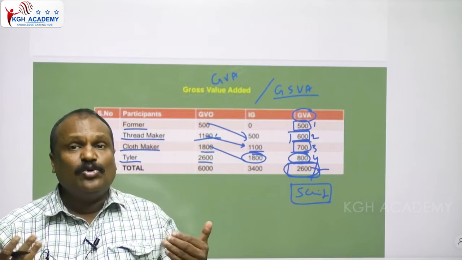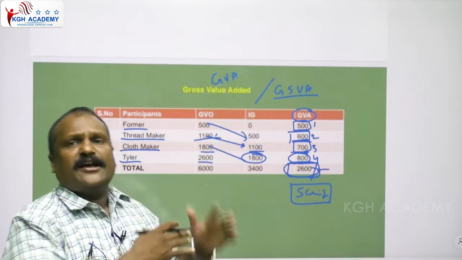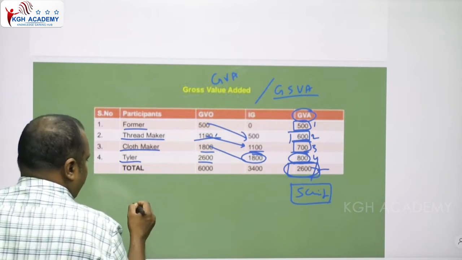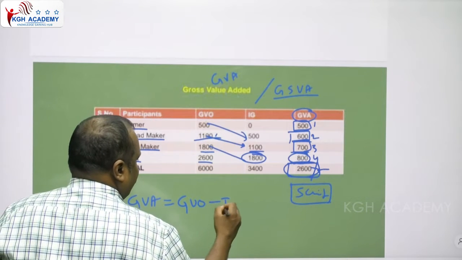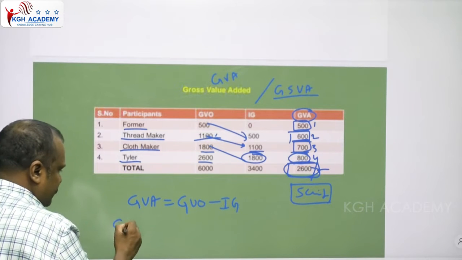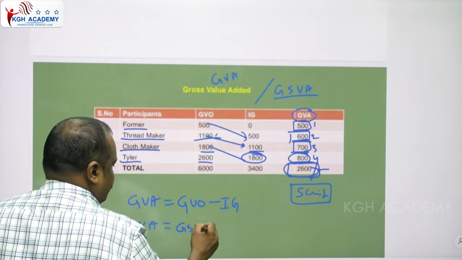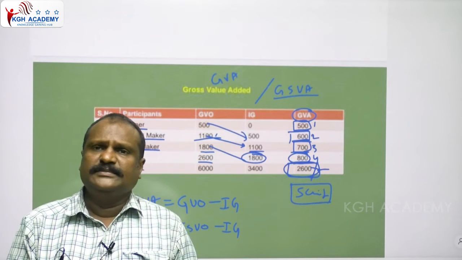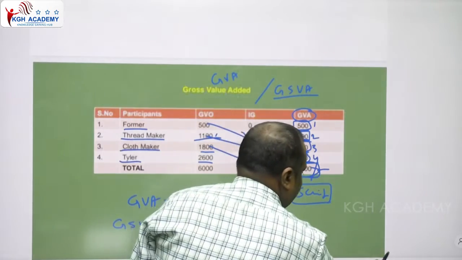And the GVA doesn't include the indirect taxes. Without the indirect taxes, this income is counted. The values are counted. So to get the GVA: GVO minus intermediate goods. Gross value added, or the GSVA: GSVA is equal to GSVO minus intermediate goods.